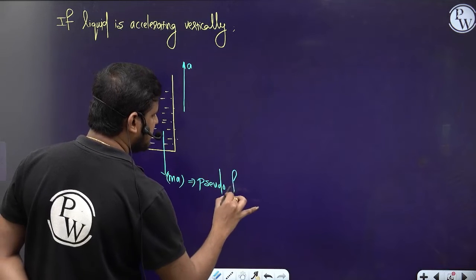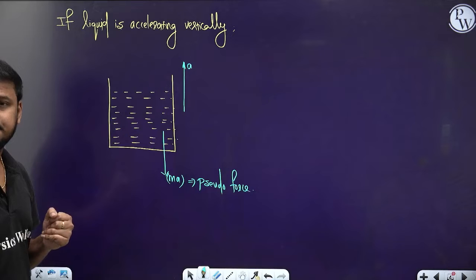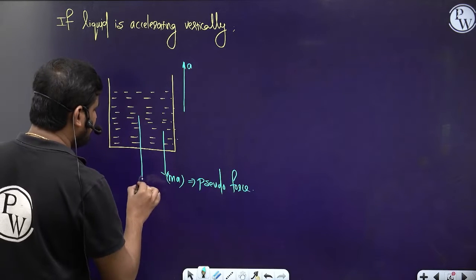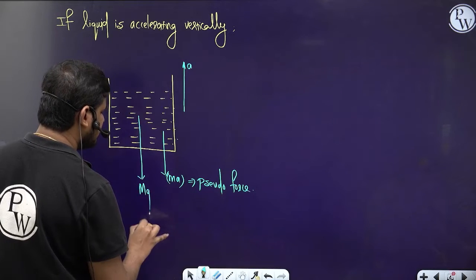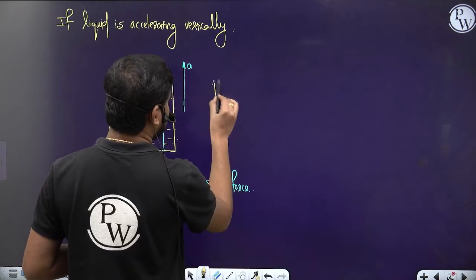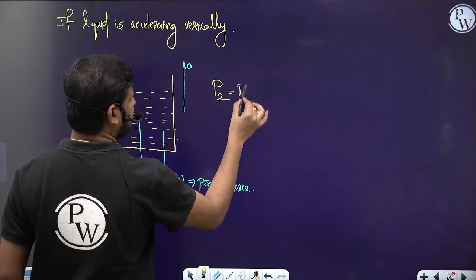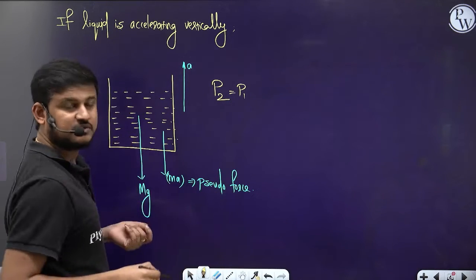This ma is going to be the pseudo force which acts on the liquid column again, and then its own weight will act, mg. So the pressure is, let's say the top pressure is P1 and the pressure at the bottom is P2.